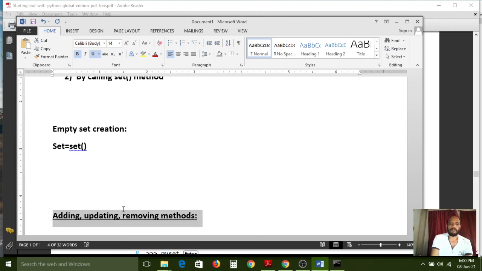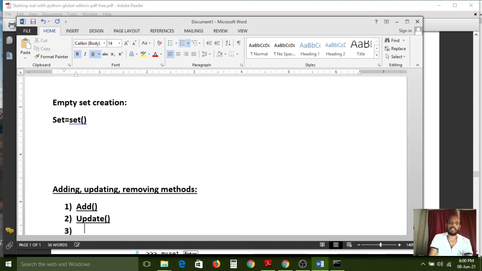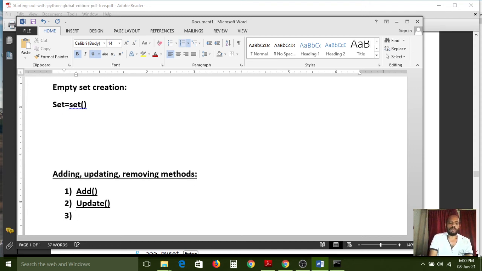So for adding purpose we can use the add method. And if you want to update any element, any set, for that we have to use the update method. If you want to remove elements from the sets, for that we have the discard method and the remove method. Both will work for the deletion purpose.